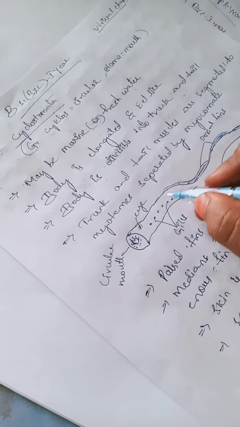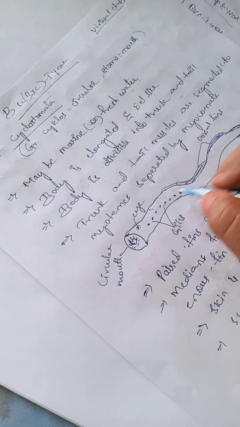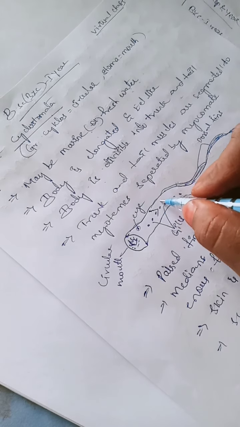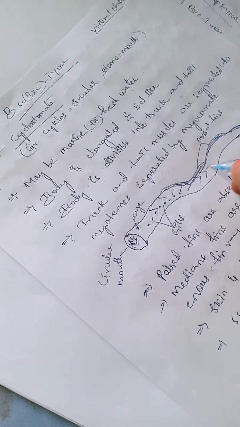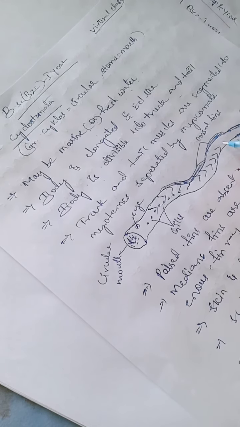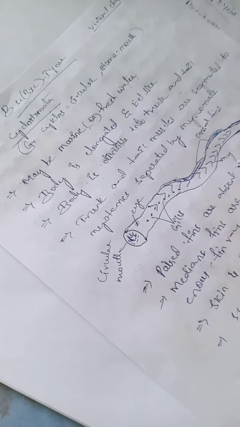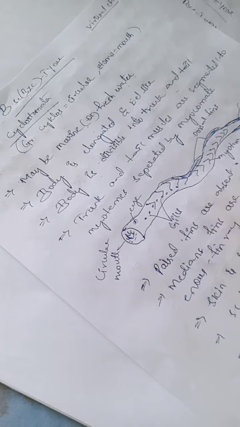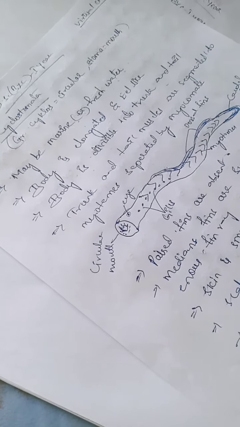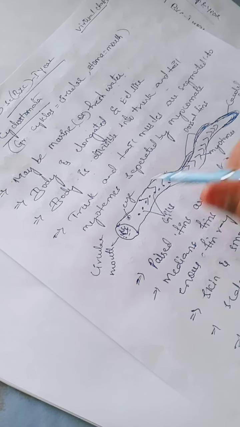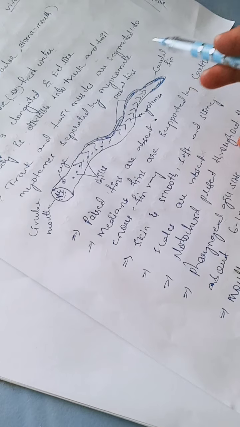So the trunk and tail part have muscles that are separated by myocommata like this. These are called myotomes. So the trunk and tail muscles are segmented into myotomes, separated by myocommata.